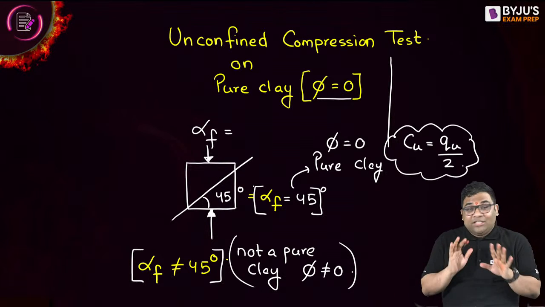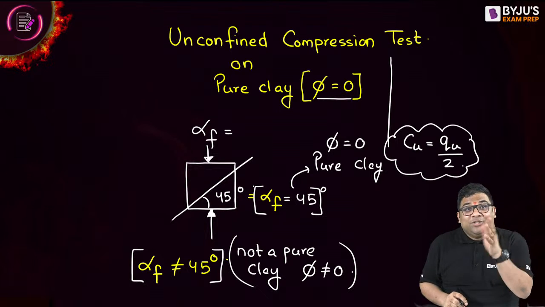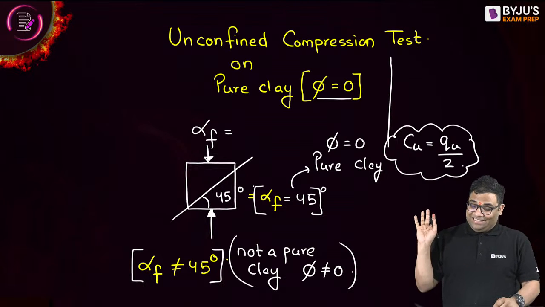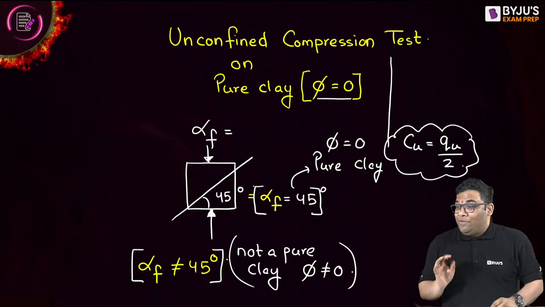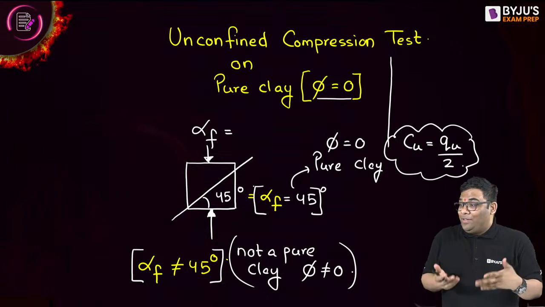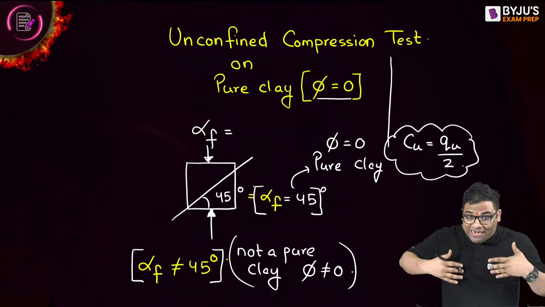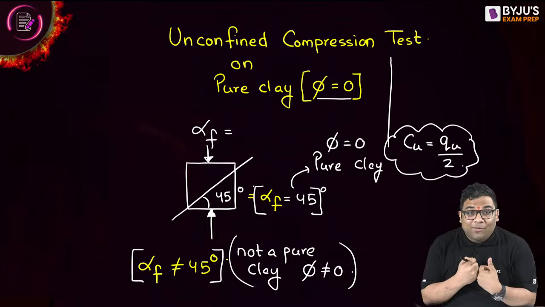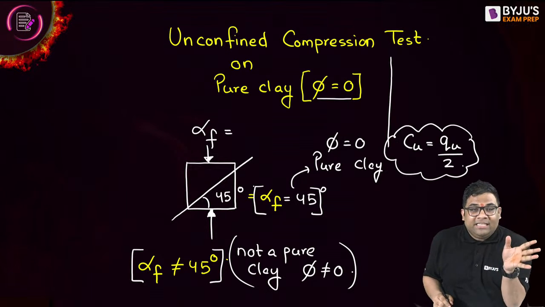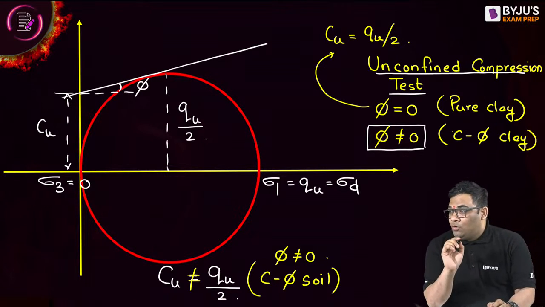And if the failure angle is not 45 degrees, that means it is not pure clay. Phi is non-zero, and you cannot write Cu is equal to Qu by 2. Understood this concept or not? Beautiful concept, right? Many of you might be feeling like engineers now. We forgot, we have become, what we have become, we don't know. But many of you might have felt like engineers by understanding these kinds of concepts. Many people don't teach this because they don't know this. But I know, so I taught.